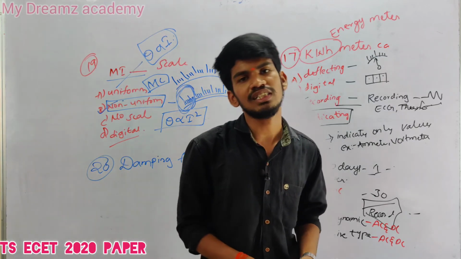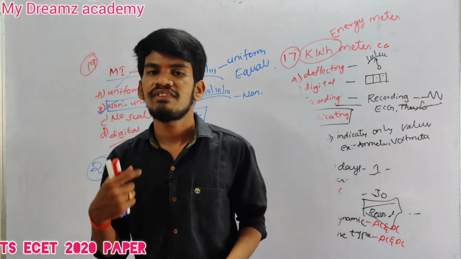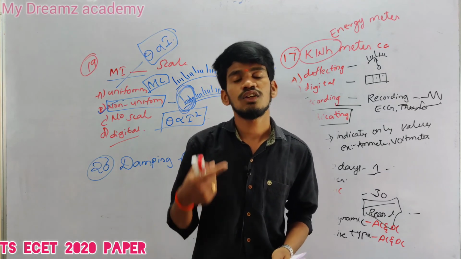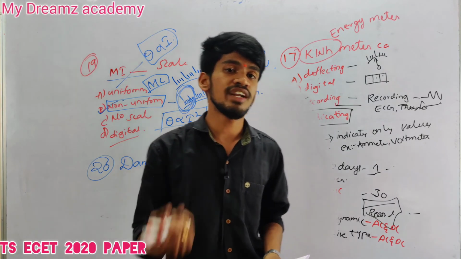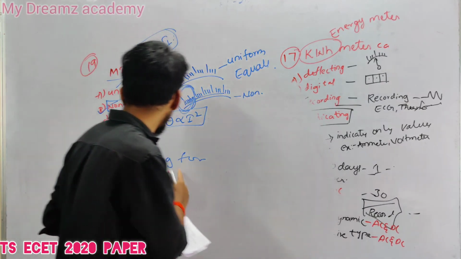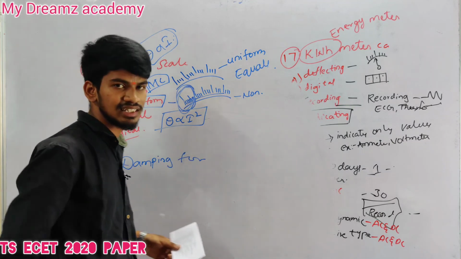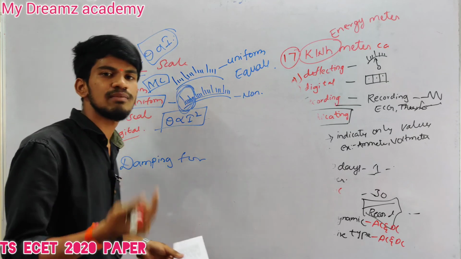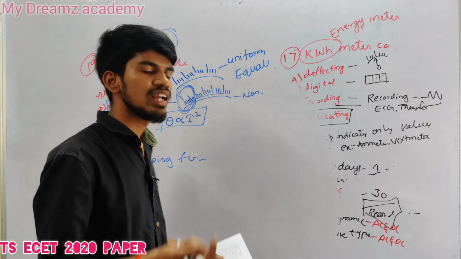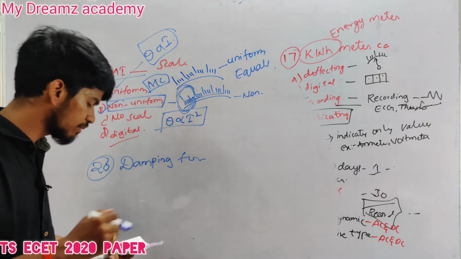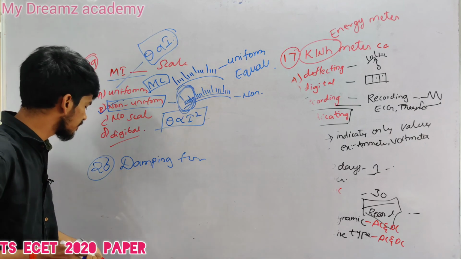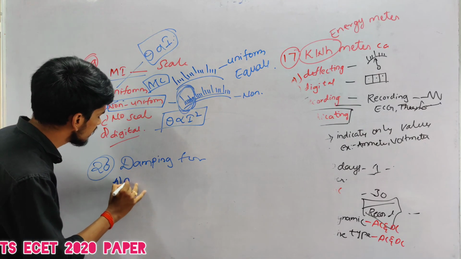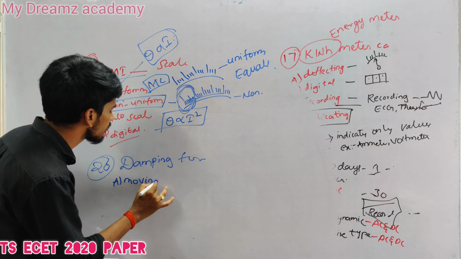Damping force is nothing but that which damps the oscillation. So this damping occurs only when it is moving. When it is in a stationary state, there will be no damping. So our right option is option A, that is moving.